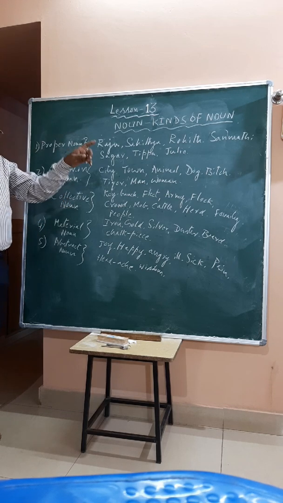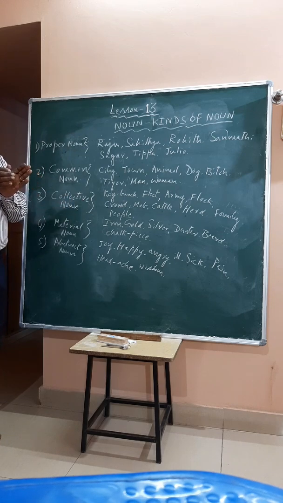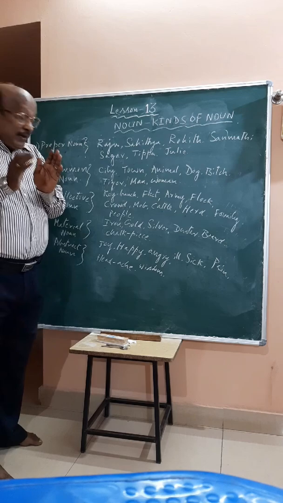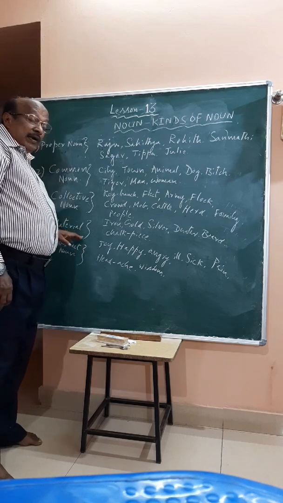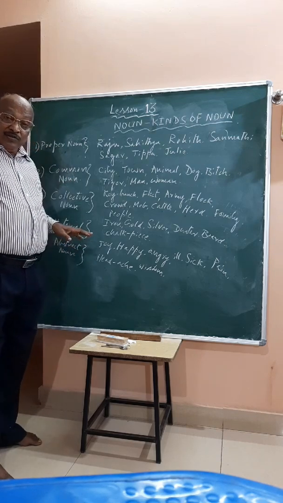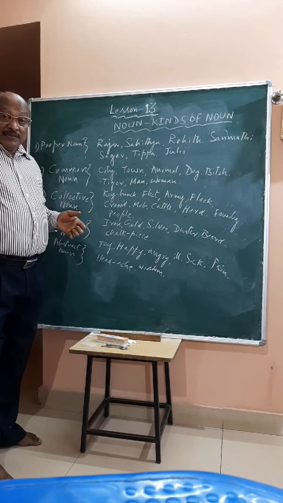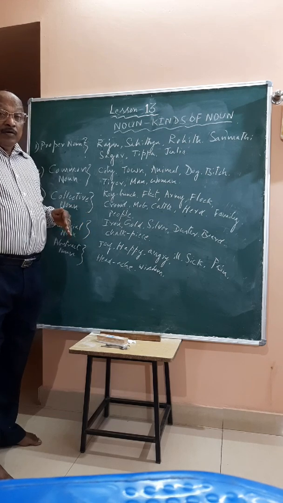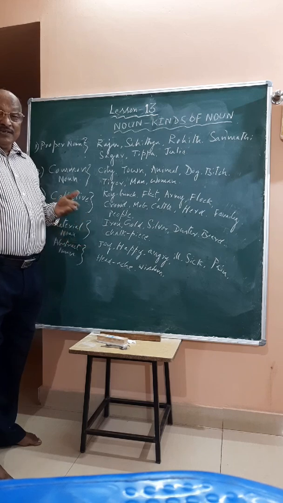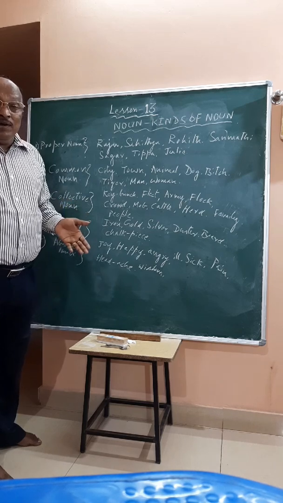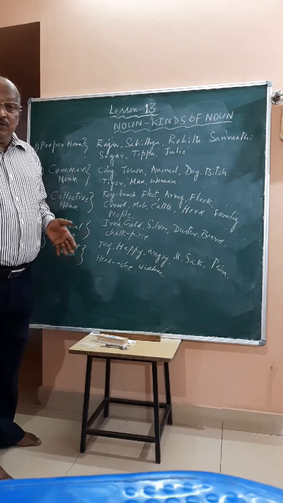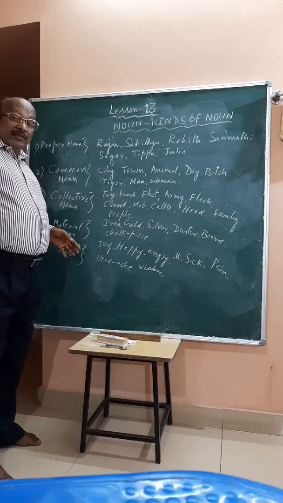Collective noun: so many things taken one at a time, gumpu, is called a collective noun. Material noun: material nouns are nouns which are matters or substances which do not have life, jiva irvada, is called a material noun.